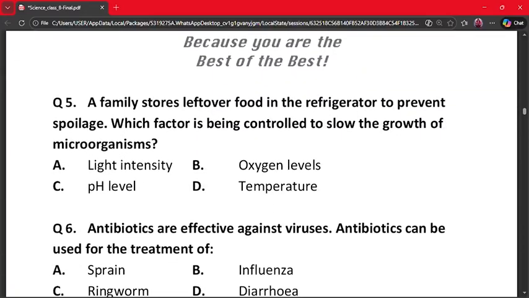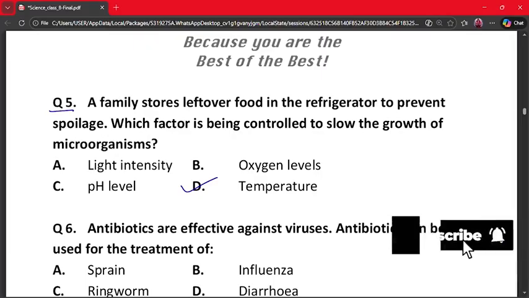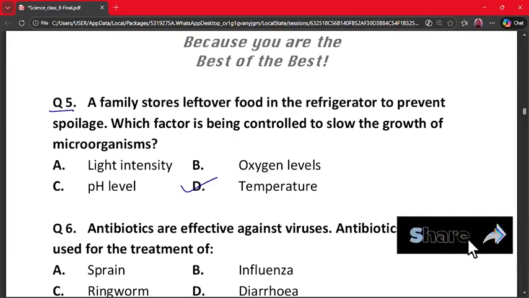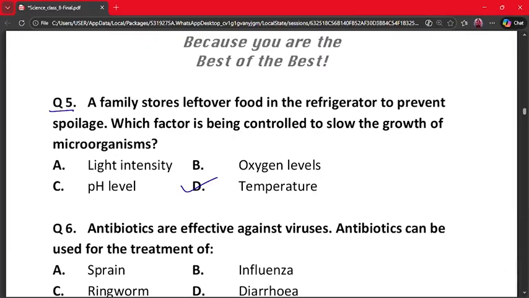Our next question is question number 5. A family stores leftover food in the refrigerator to prevent spoilage. Which factor is being controlled to slow the growth of microorganisms? A. Light intensity, B. Oxygen levels, C. pH level, and D. Temperature. The correct answer is temperature, because microorganisms grow faster at warm temperatures. Refrigeration lowers the temperature and low temperature slows microbial activity, and food spoils more slowly. So temperature is being controlled here.